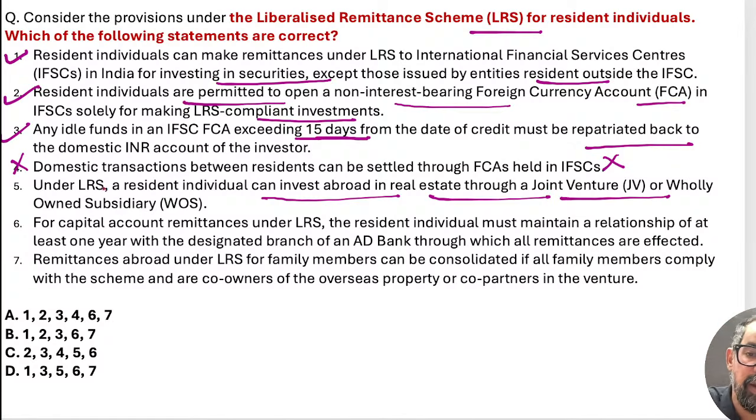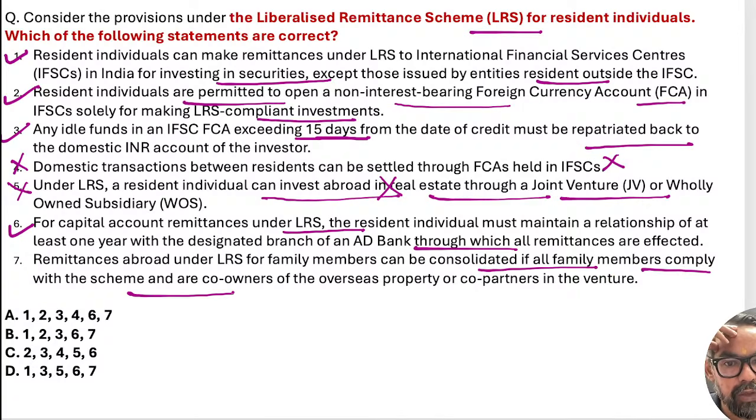Resident individual can invest abroad in real estate, that is a prohibited area. This is wrong. Capital account remittances under LRS, the relationship with the bank of one year and all. So that is the requirement. If they do not have that account, they have to provide the detail of the previous bank account. Remittances abroad under LRS by family members can be consolidated if all members comply with the scheme and are co-owners of this one. This is also correct.